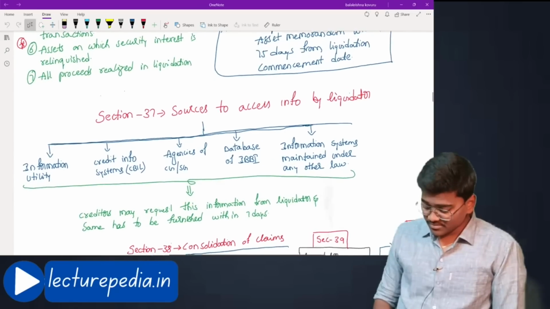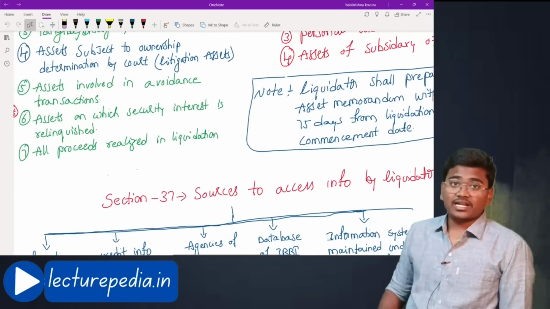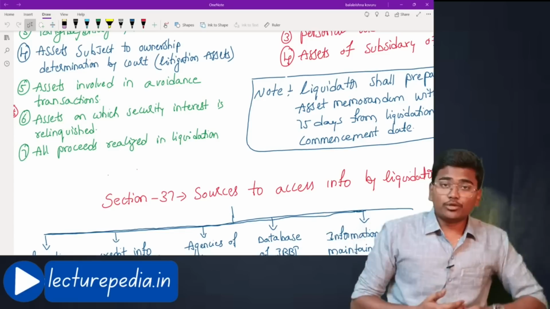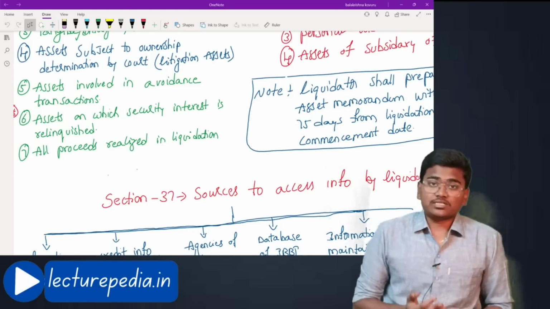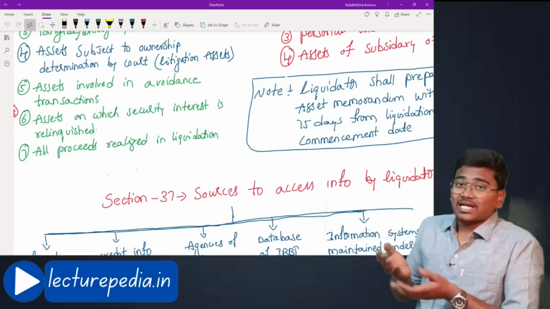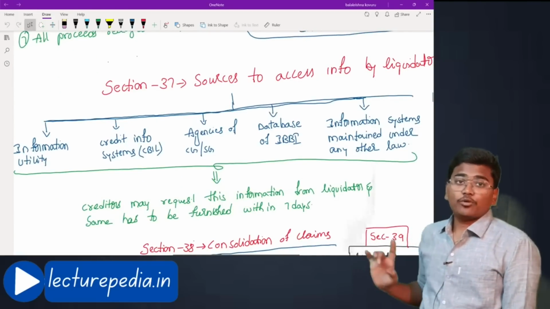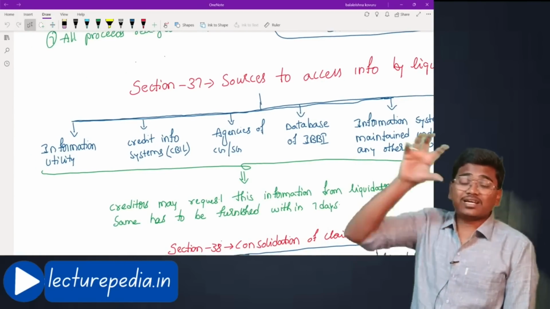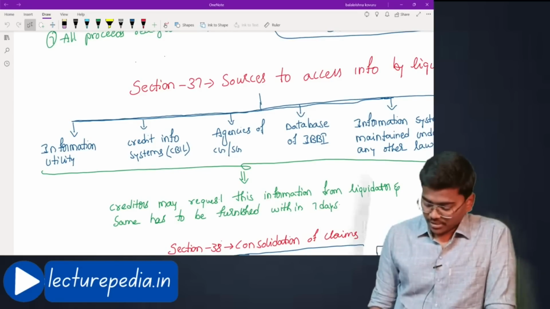Next, section number 37, sources to access the information by liquidator. Now, liquidator has to prepare this asset memorandum, and he has to sell the assets of the company, and he has to repay the liabilities of the company. How will this liquidator know what are the liabilities that are there against the corporate debtor and what are the assets of the corporate debtor? For knowing this information, he can take help of the following. Okay, that means from the following sources, he can gather the information relating to the corporate debtor which is under liquidation. What are the sources?